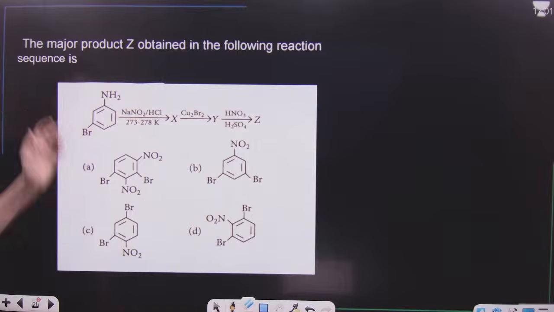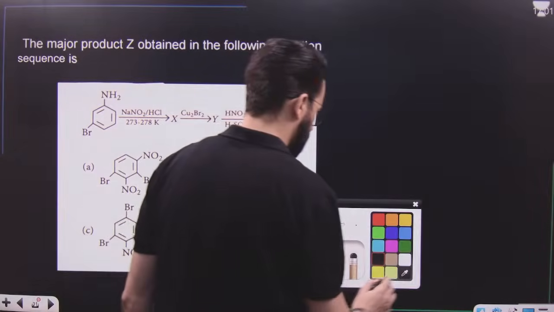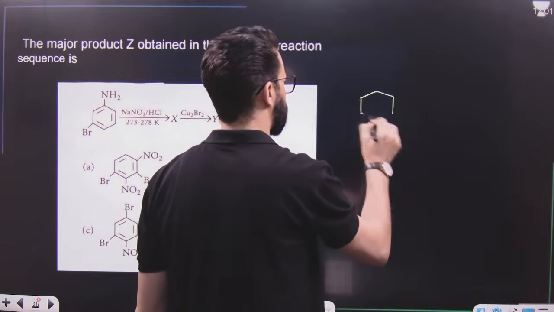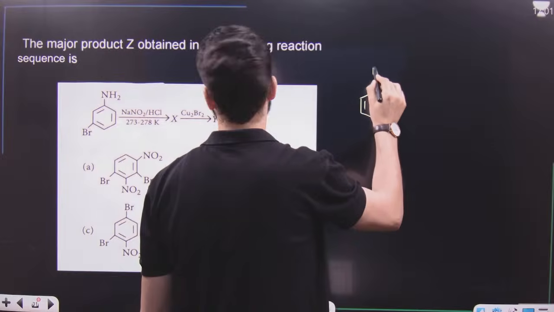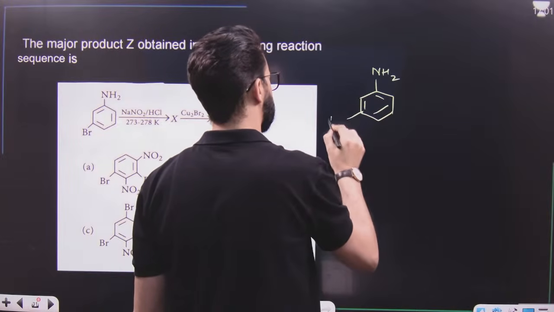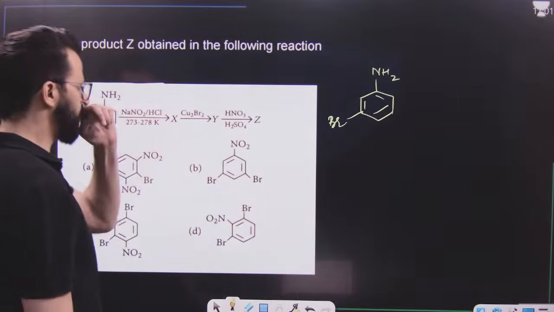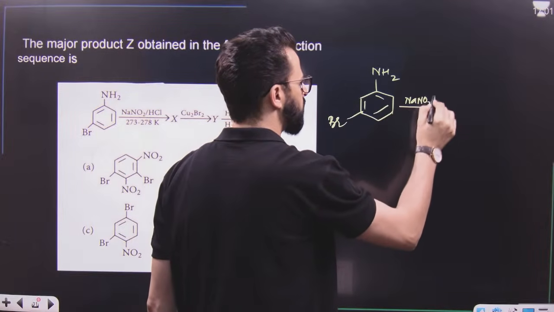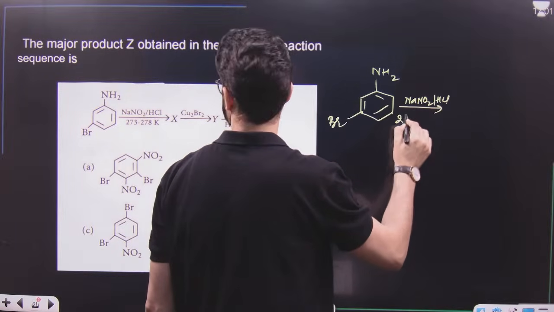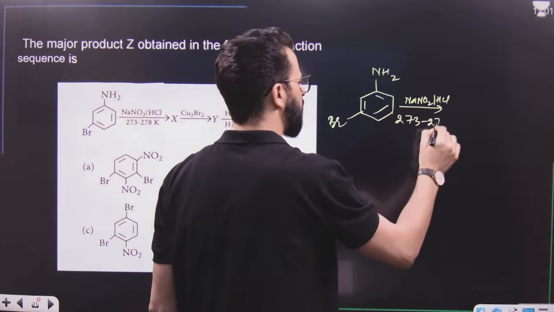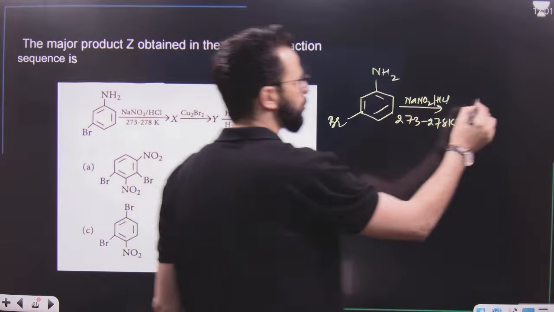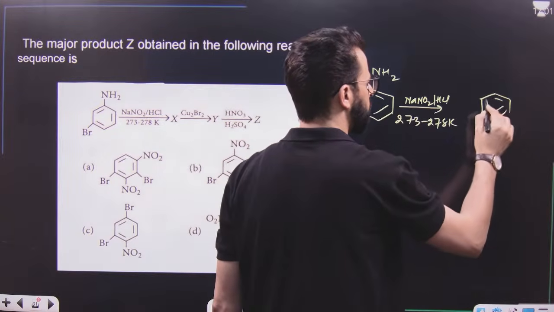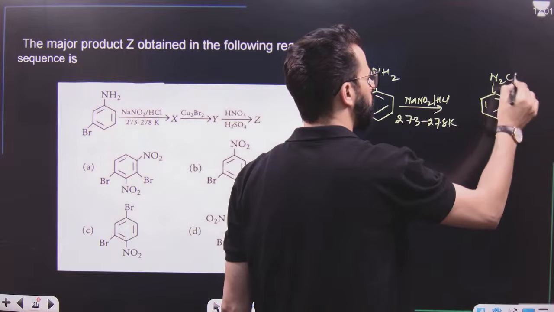After this, very, very simple reaction. Have a look. Reaction says it is like this. Now, this on treatment with NaNO2/HCl. That means diazotization once again, at 273 to 278 Kelvin. What will happen? Diazotization. Convert this NH2 into N2. Convert this into N2Cl. Have a look.